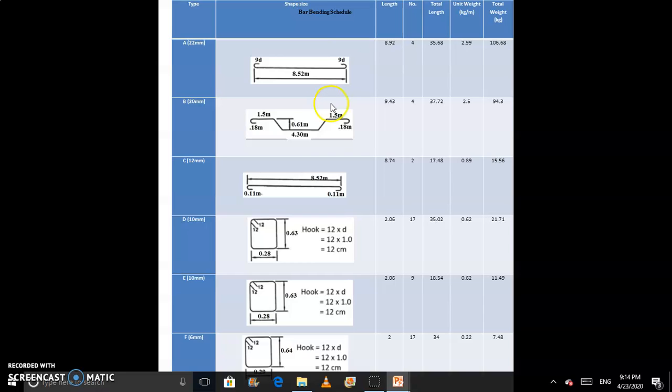You have to provide this schedule to the supervisor, so he can easily get the value of reinforcement as length, as number, and as total weight.